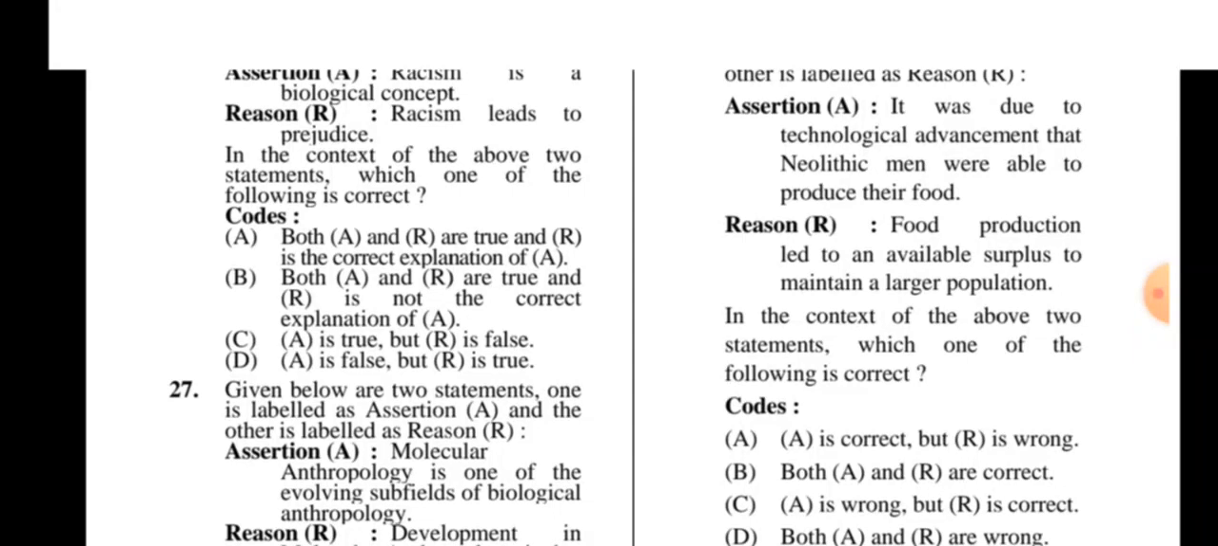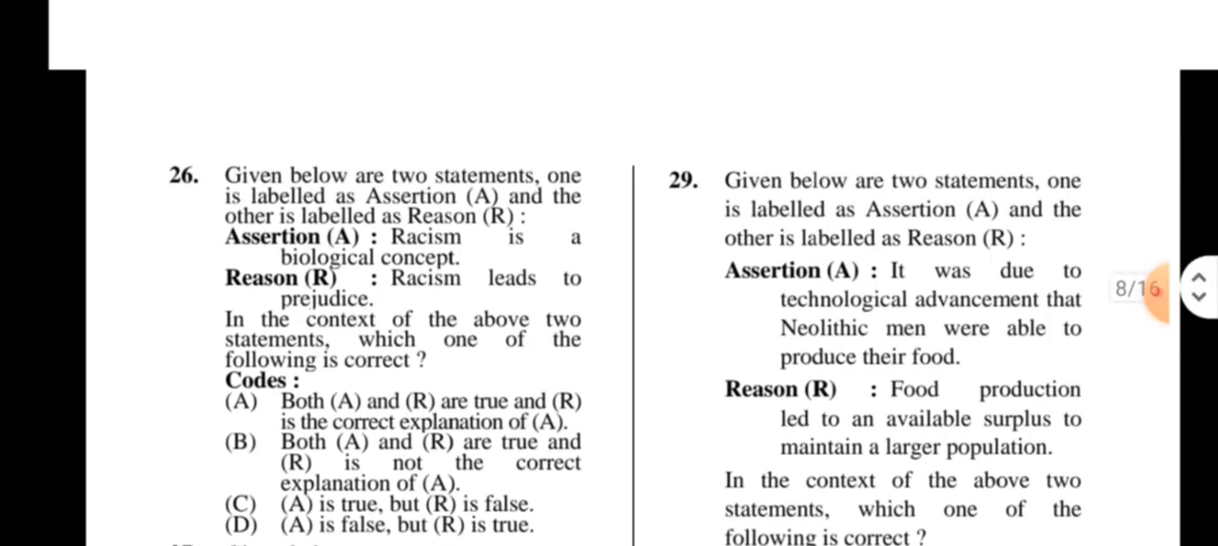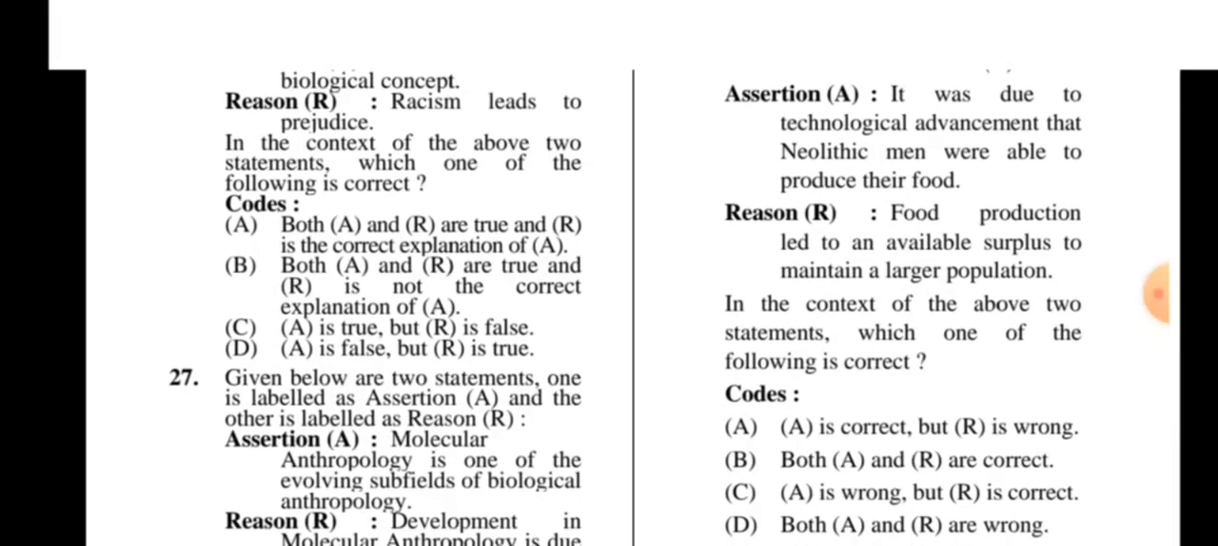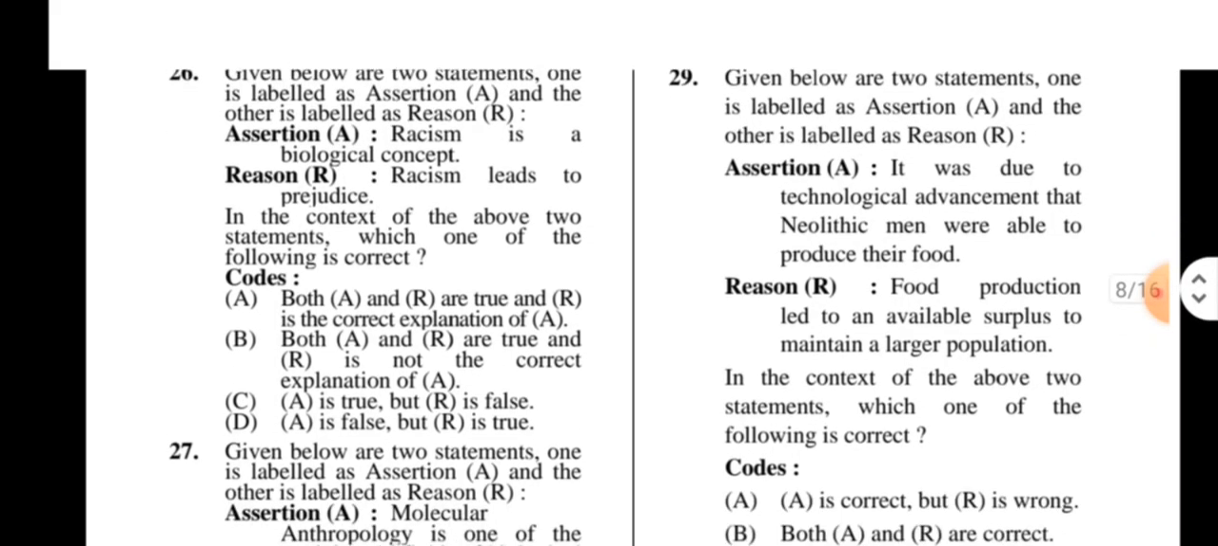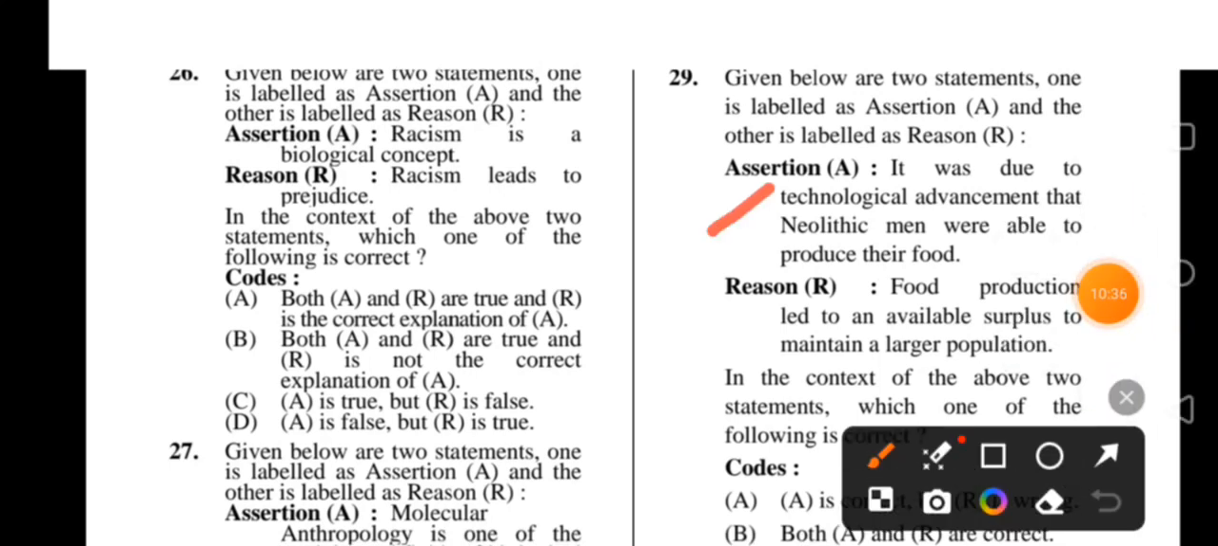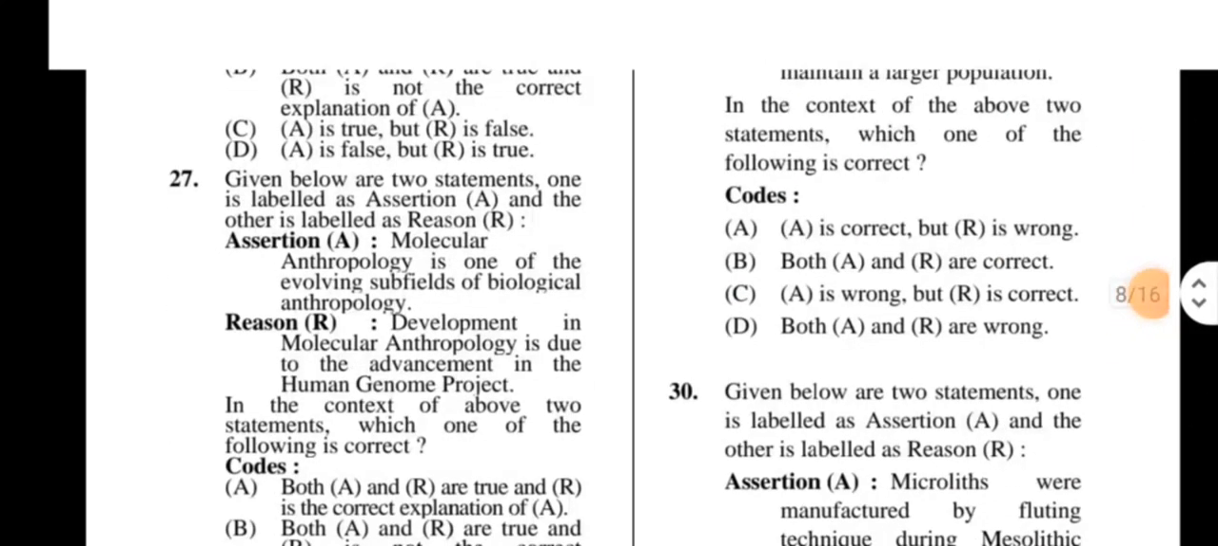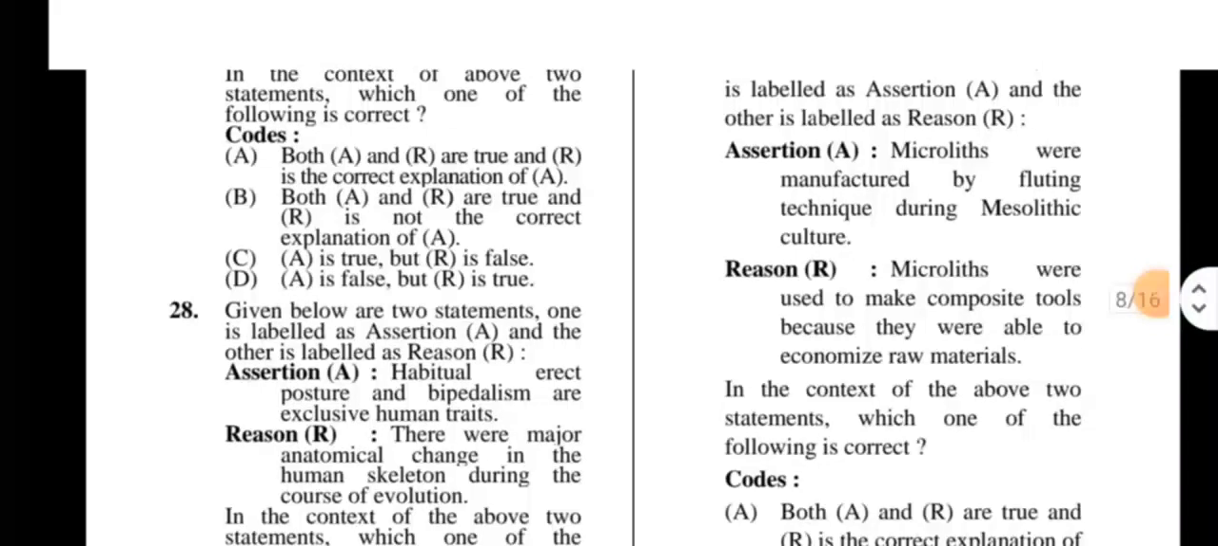It was due to technological advancement that Neolithic men were able to produce their food. Reason: food production led to an available surplus to maintain a larger population. So here both are correct. Okay. Next, 30. Another assertion.